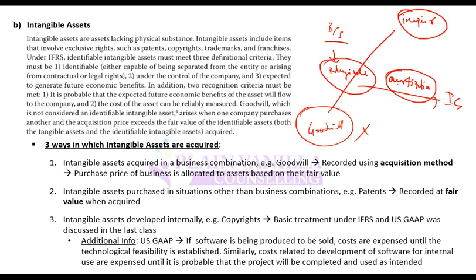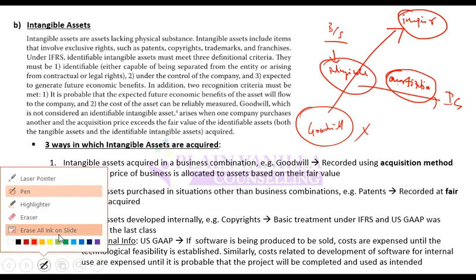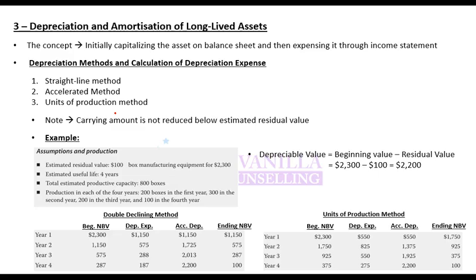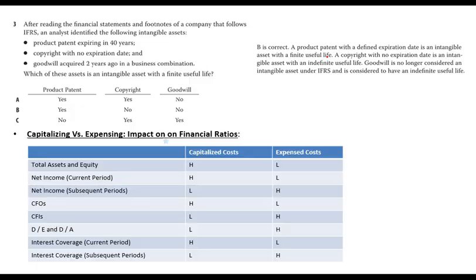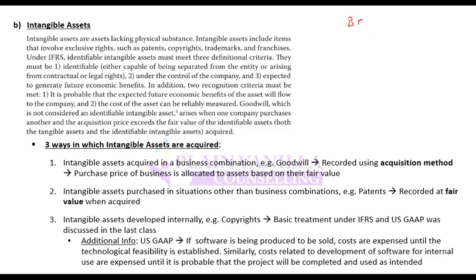So then you will impair it. So remember these key definitions. This will come in later as well, but for now just remember how you record it. So it goes to the balance sheet and then flows to the income statement.